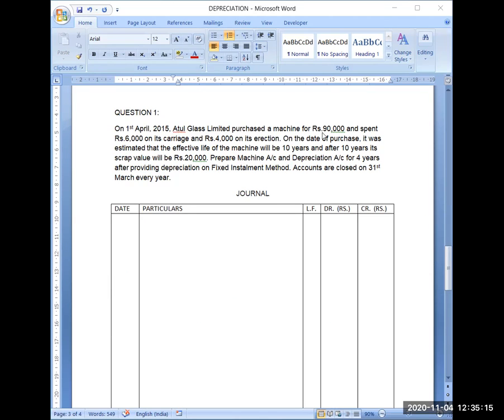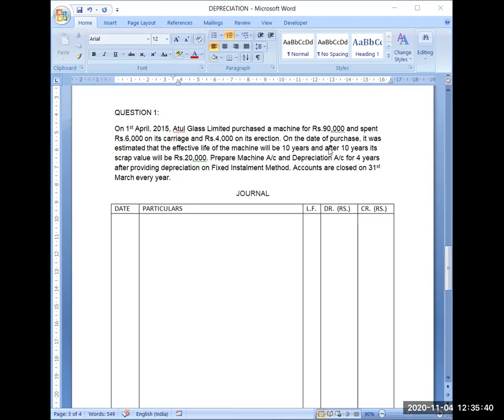So obviously, when you purchase the machine, you will have to transport it to your factory, where it is located. There you will bring it and also get it installed. So 4,000 is the expenditure on installation. So 90,000 plus 6,000 plus 4,000 will become the total original cost of the asset.